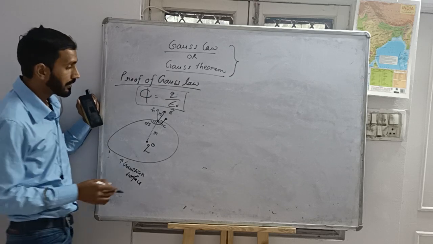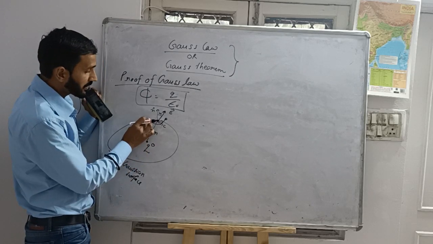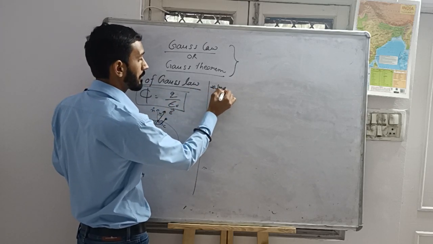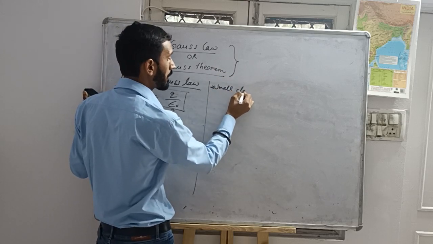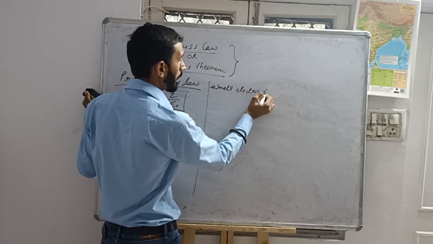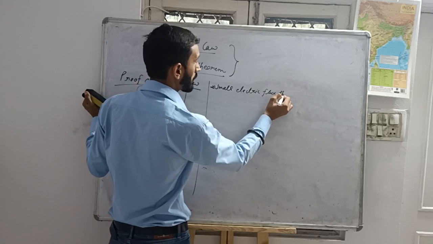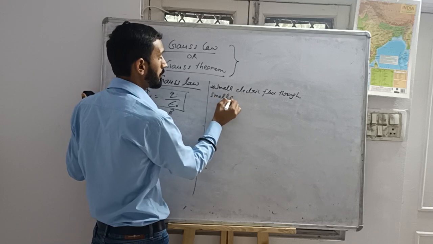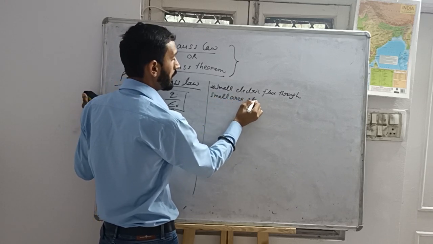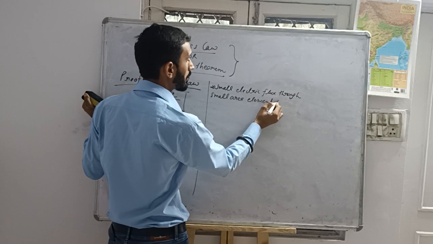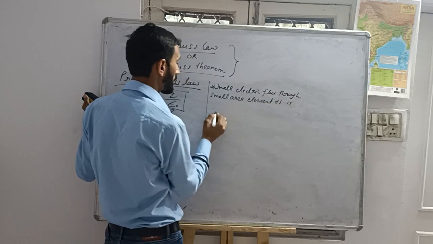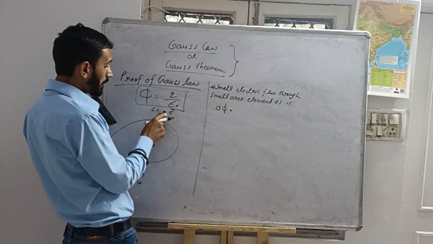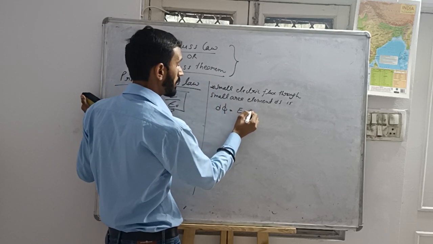Done. The small electric flux through this small area element ds is d phi is equal to E dot ds.